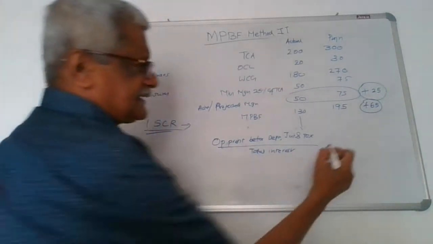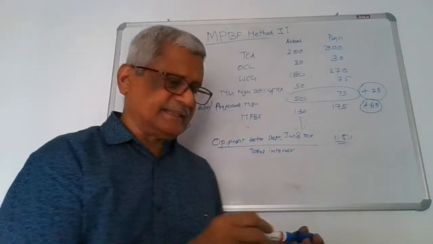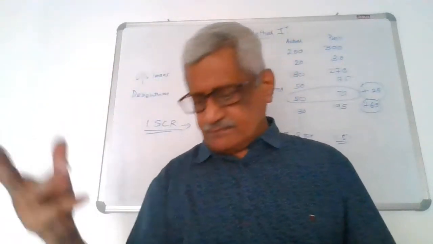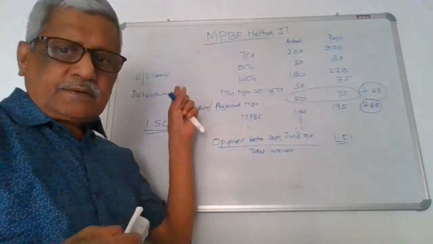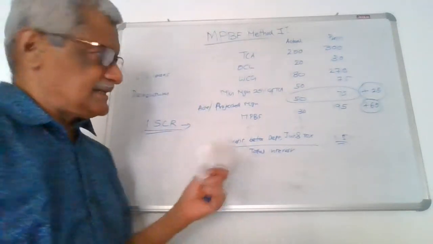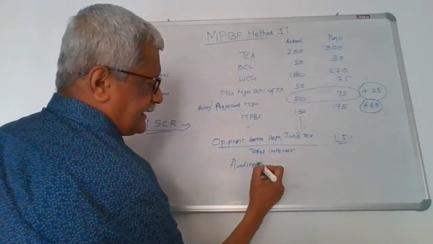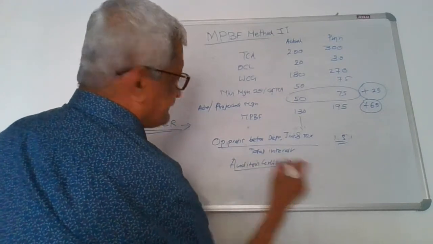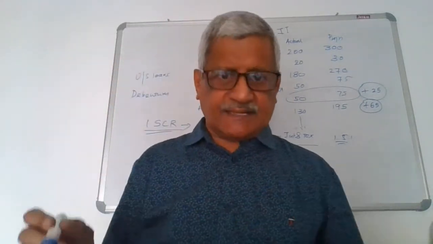We expect it to be at least 1.5 times, 1.5 to 1. Anything less than that indicates that there could be a situation where they are unable to pay the interest. And if it is an unsecured loan or debenture as a source, ensure that you take an auditor certificate that the company has complied with this requirement. Even this can be done in case of additional capital also.